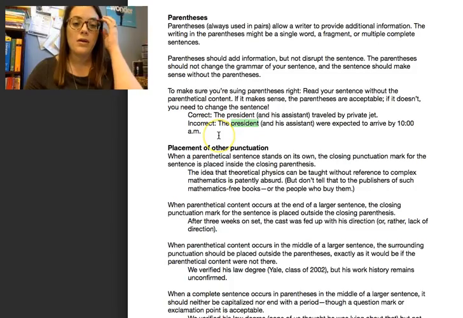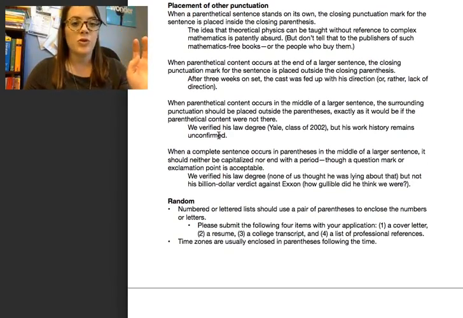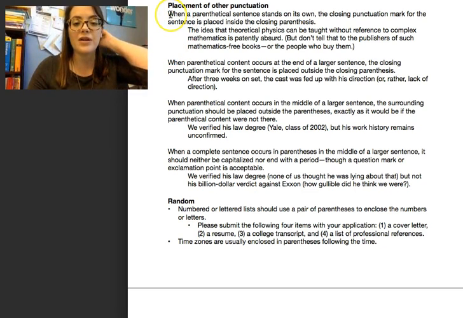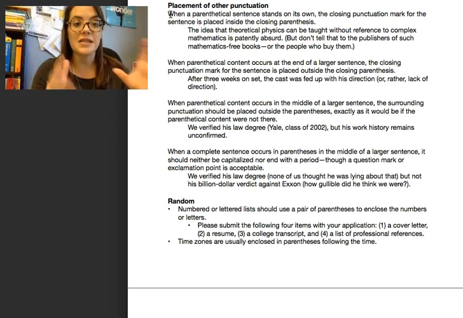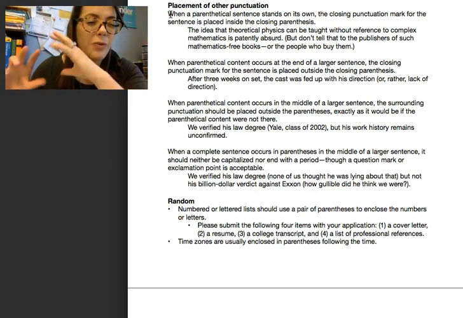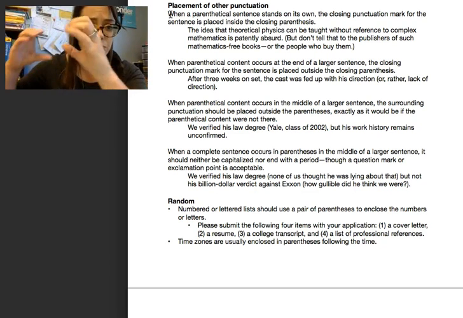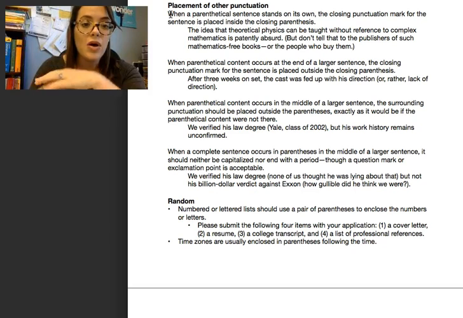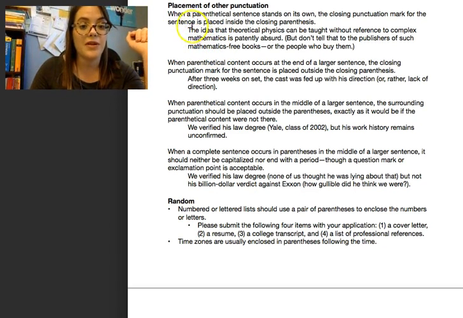All right, so let's talk about what to do with other punctuation in the sentence that might be around or inside your parentheses. So when a parenthetical sentence stands on its own, so when there's a complete sentence within your parentheses and it's not part of another sentence, right? I wouldn't usually recommend doing this, but if you have a totally new sentence in parentheses, okay, you put its punctuation within the parentheses.